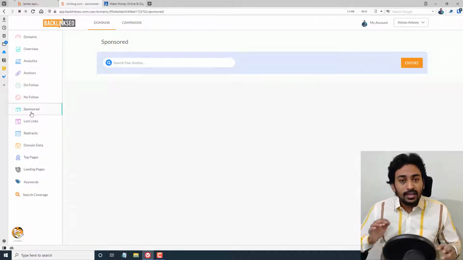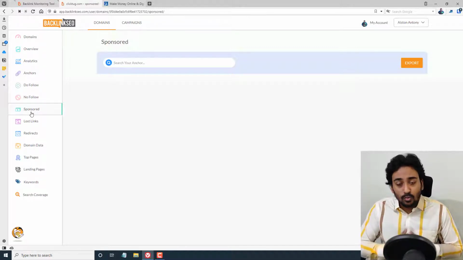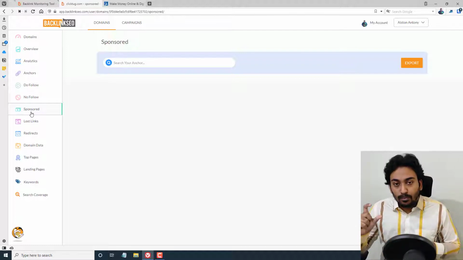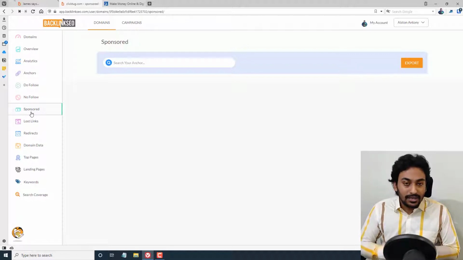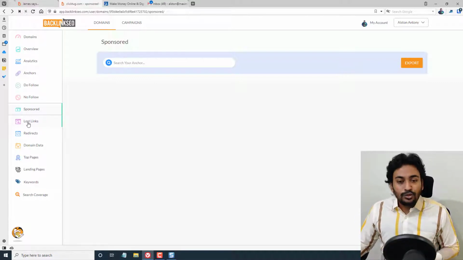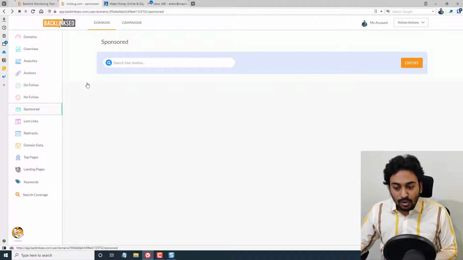Sponsored: if we are creating sponsored links, we call it the UGC tag in the anchor text. It's a new practice announced by Google, where if you are paying for a guest post, they probably will put this particular notion inside the link tag. So if any links are found like that, it will show these are the sponsored backlinks you have acquired and this is the data for that. Lost links are the same thing, where it will show all the lost data for that backlink, same concept, it will show everything.